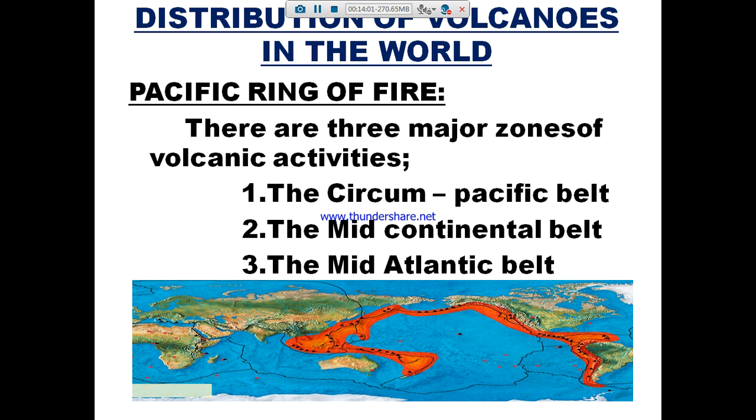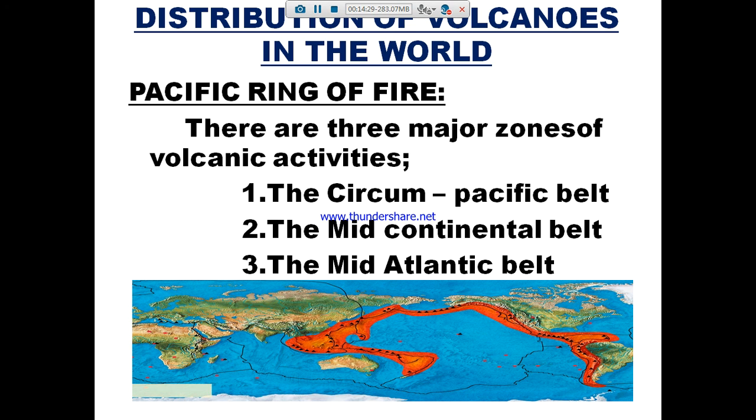See here, distribution of volcanoes in the world. That means the Pacific Ring of Fire. Mostly there are three major zones of volcanic activity: the circum-Pacific belt, the mid-continental belt and the mid-Atlantic belt.